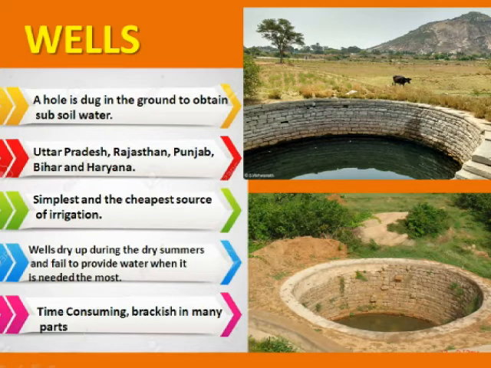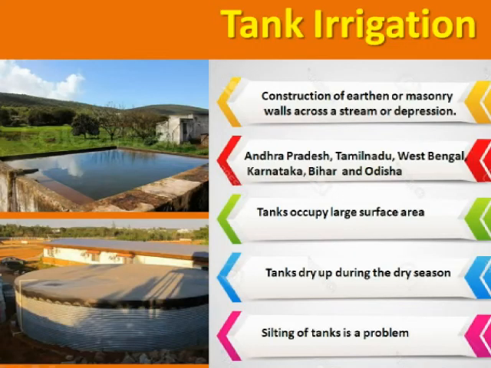Let's move to the next primitive method, which is tank irrigation. This type of irrigation is done by construction of earthen walls across a stream or depression. Rainwater during the rainy season collects here and it is then used when needed, especially in the dry season.